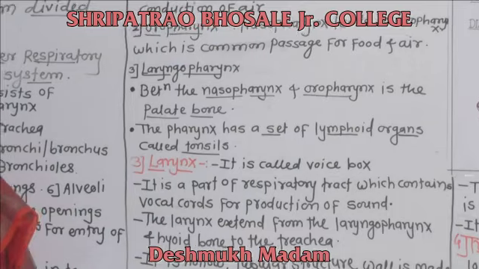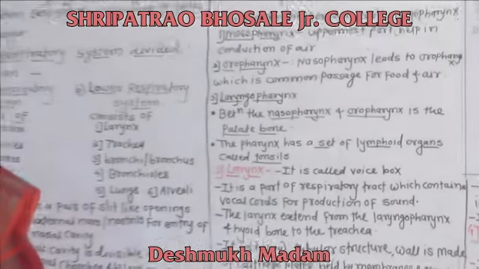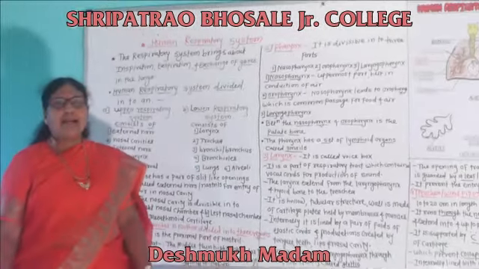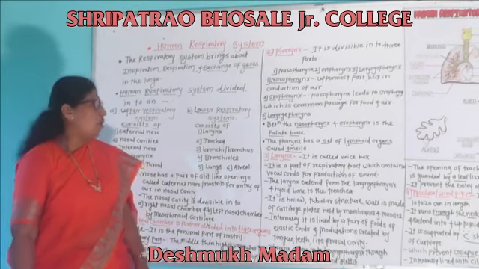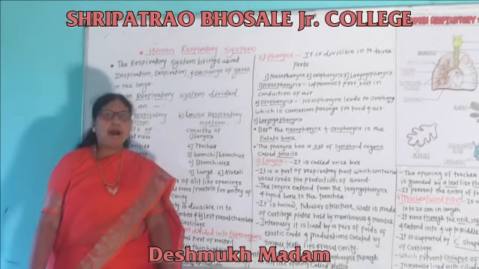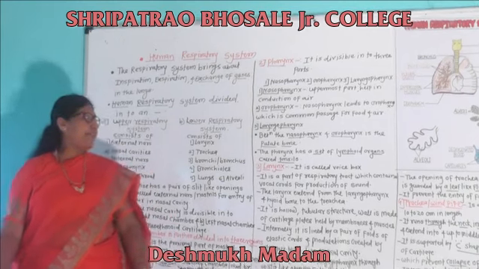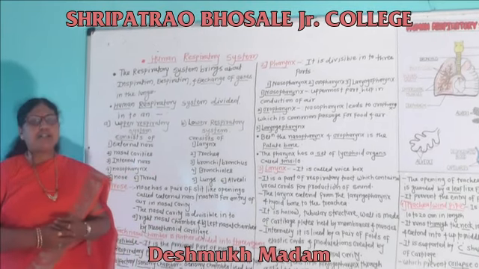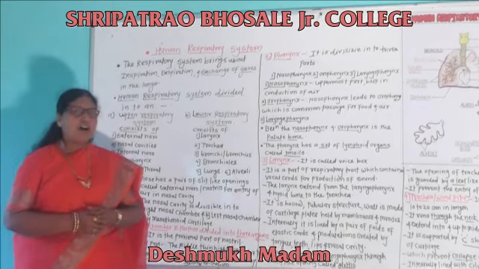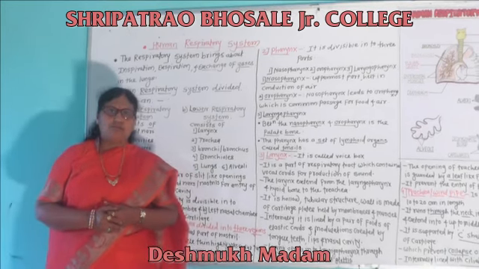The third part of the respiratory system is the larynx. The larynx is called the voice box. It is a part of the respiratory tract which contains vocal cords for production of sounds.